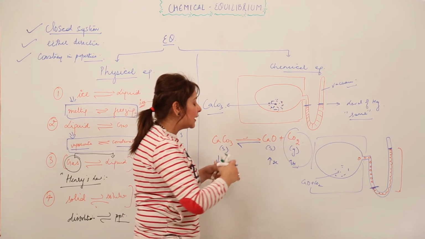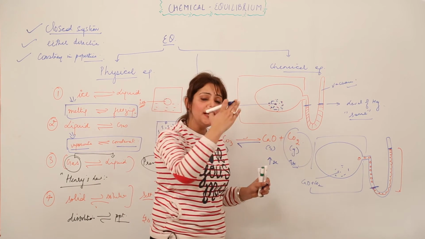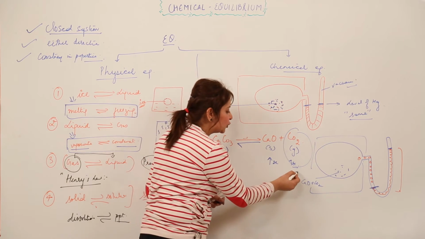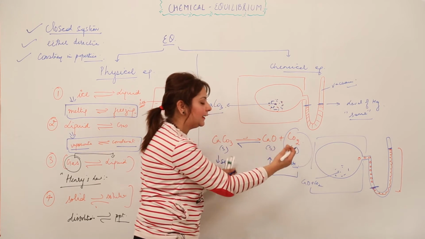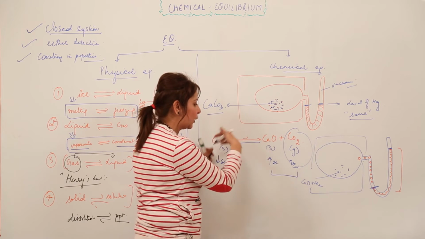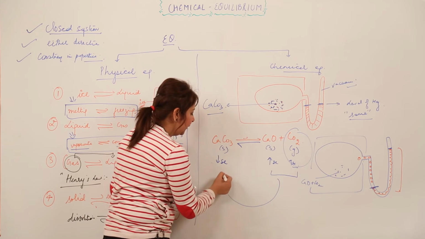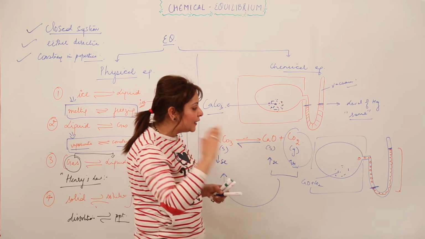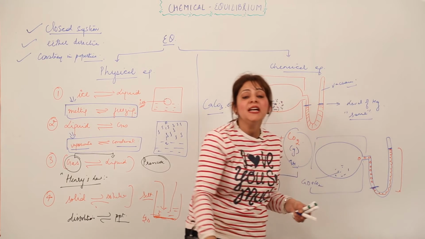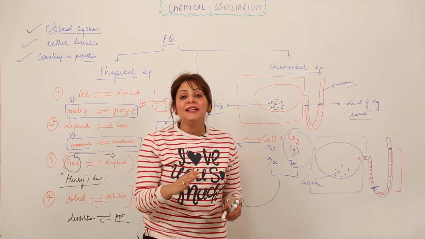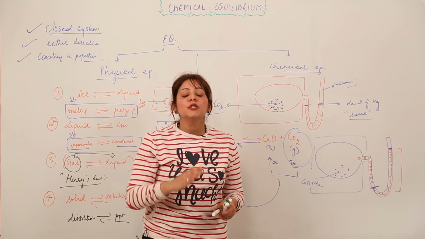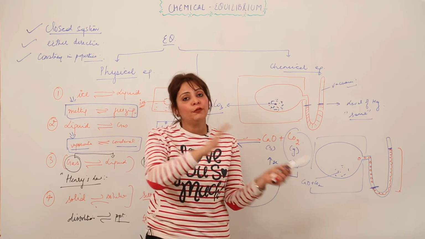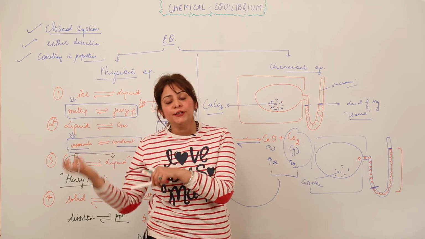And when the concentration of CaO and CO2 reaches a certain level, then what happens is they start combining again, and the reaction occurs in the backward direction, that is they are again forming CaCO3, and the stage comes when we don't see any change in the level of the mercury. That doesn't mean that the reaction is not taking place, it means only that the rate of the forward reaction is just equal to the rate of the backward reaction.